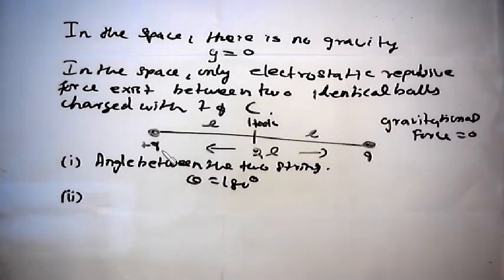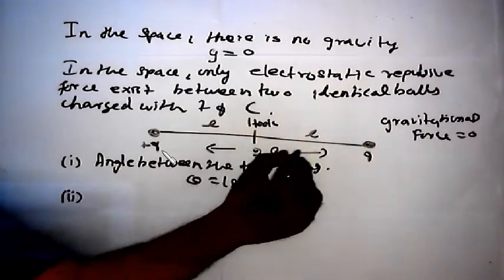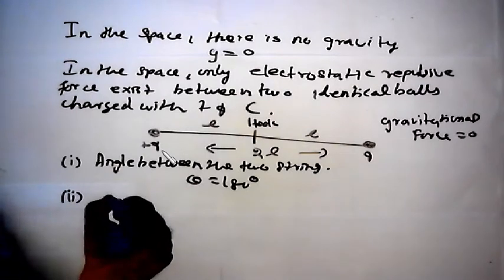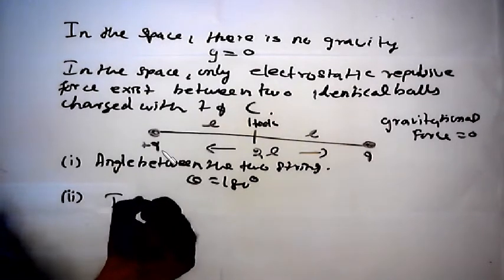The two identical balls experience weightlessness. There is no weight, only electrostatic repulsive force. So the electrostatic repulsive force is nothing but the tension in the string.